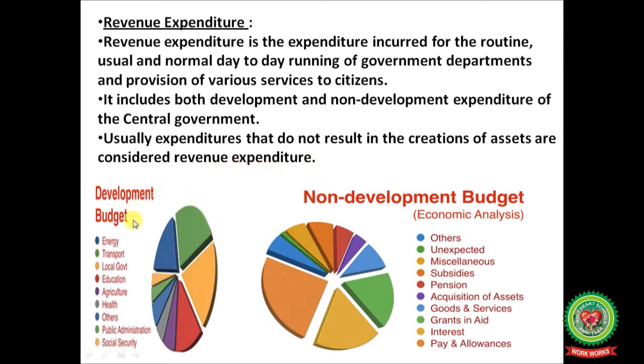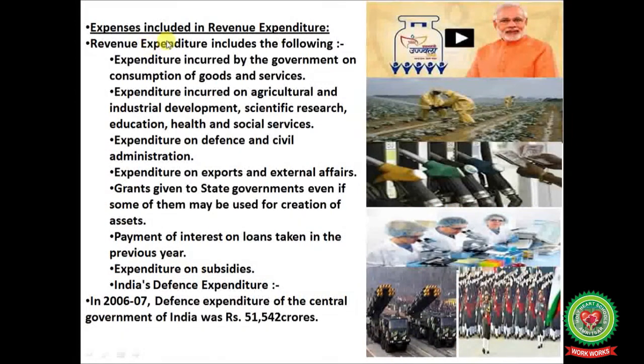Now, revenue expenditure that is for the development budget items are energy, transport, local government, education, agriculture, health, others and public administration and social security. And non-developmental budget, it is unexpected mishappenings, miscellaneous, subsidies, pension, acquisition of assets, goods and services, grants in aid, interest, pay and allowances.